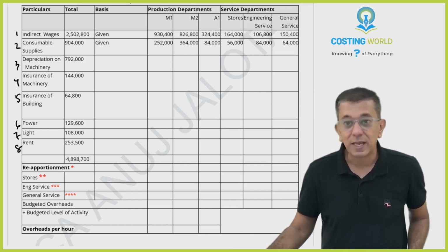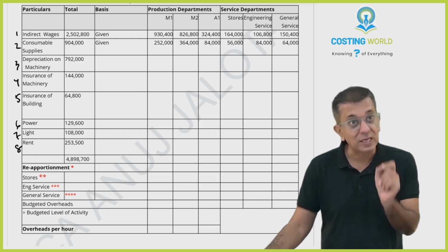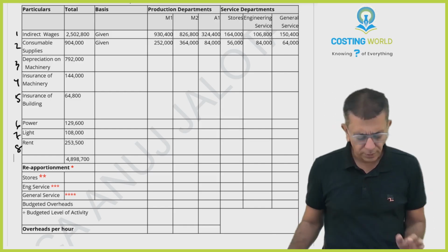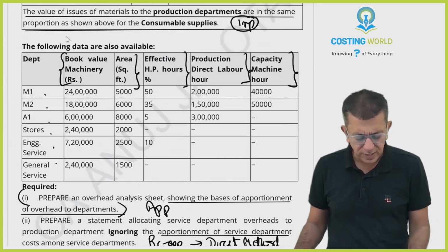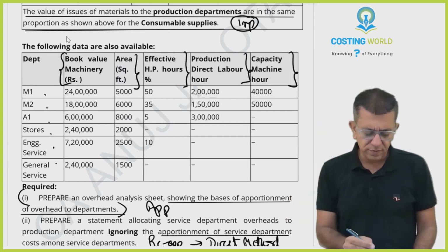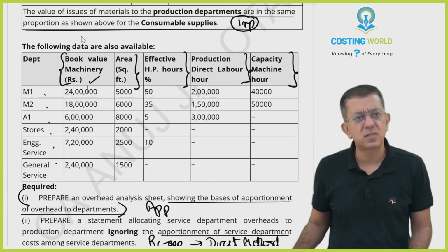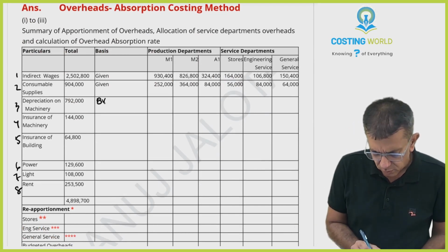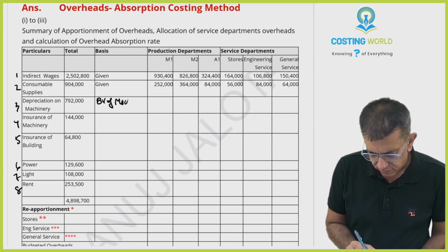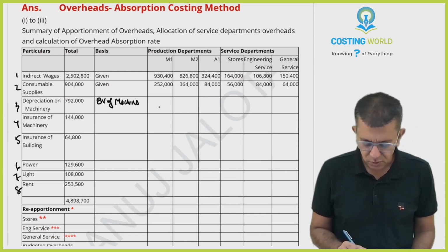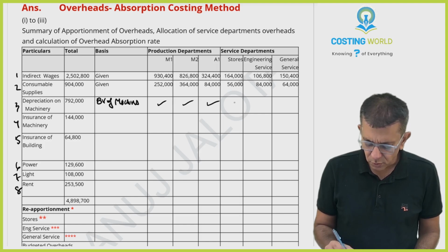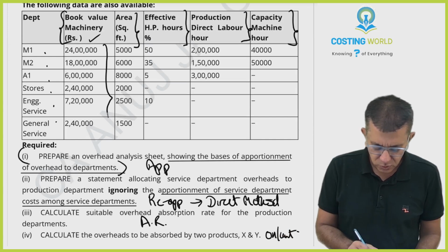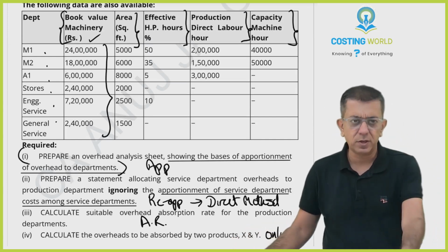Depreciation on machinery. Now think, in what ratio will you divide? See the data that is given to you. I guess depreciation should be divided in the ratio of book value of machines. So you can take that ratio and divide it. I'll not be spending your and my time in doing that. So take this ratio and divide the things in that particular ratio. All okay, beta?